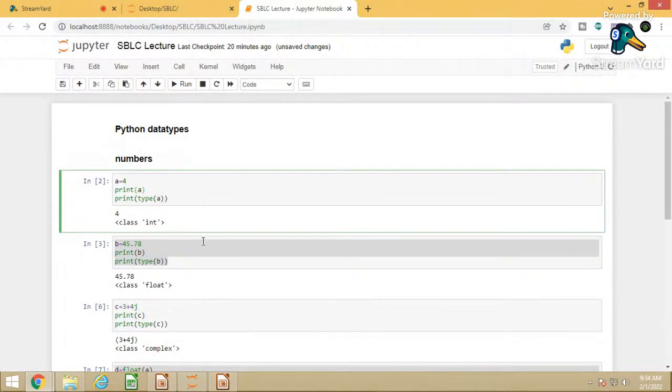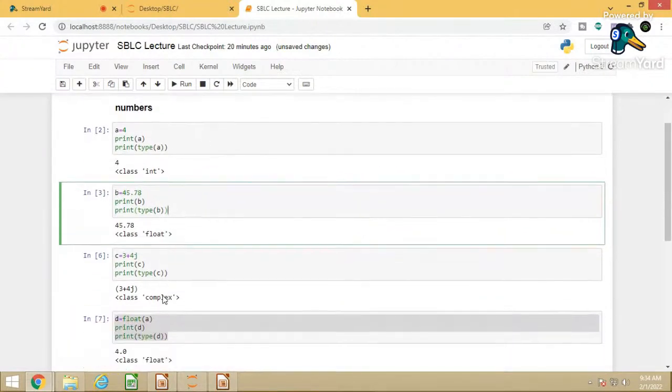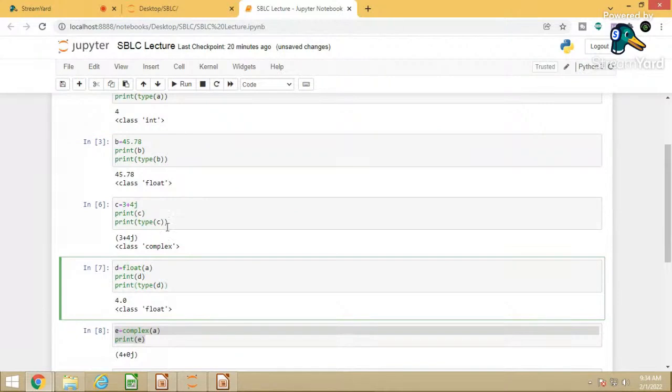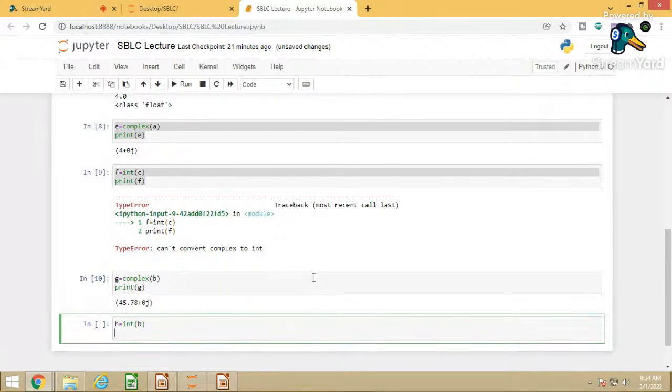What are numbers? There are three different types of values that are supported. a equal to 4 will act as an integer. In case of b, if there is a decimal point, it will act as a float. If there is plus 4j, in terms of j, that will act as a complex. And you can interchange integer into complex, float into complex, and float into integer. So that is also possible. Float into integer is also possible, integer of b.